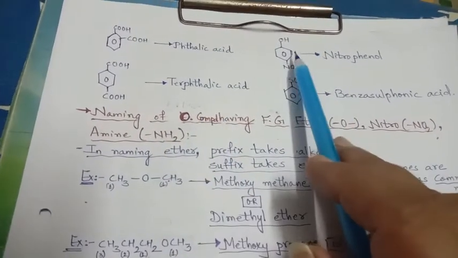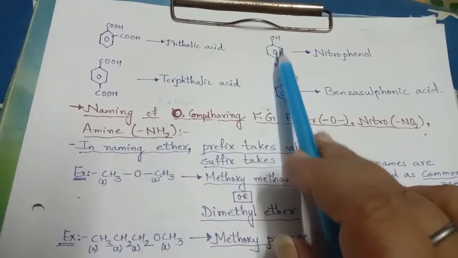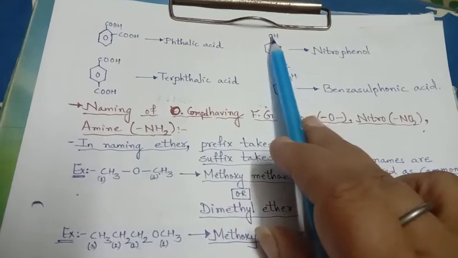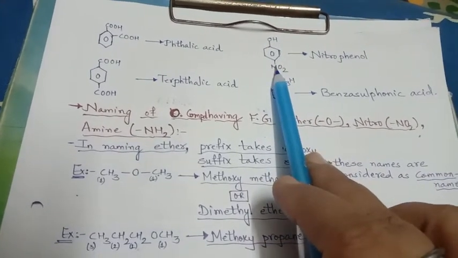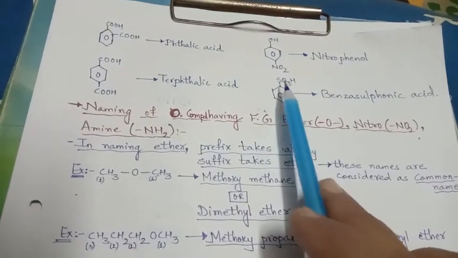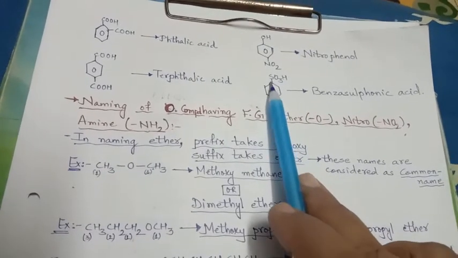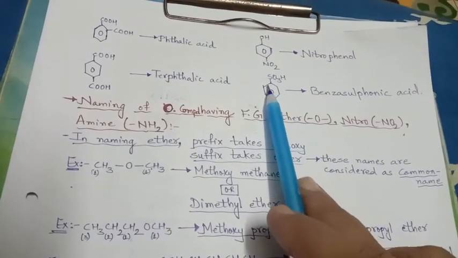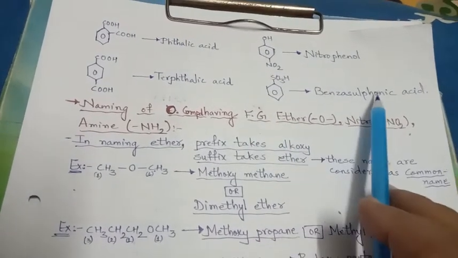In the same way, two carboxylic groups, but on the para position, opposite of each other, then it is terephthalic acid. And here, this we have seen yesterday, a benzene ring along with an OH group, it is phenol. And on the para position of the phenol is a nitro group, that is nitrophenol. And SO3H is a sulfonic acid, but the sulfonic acid is attached to the benzene ring, so it is benzenesulfonic acid.